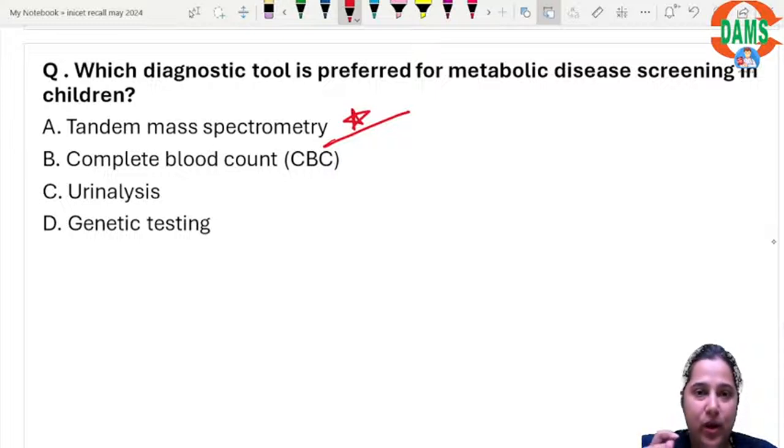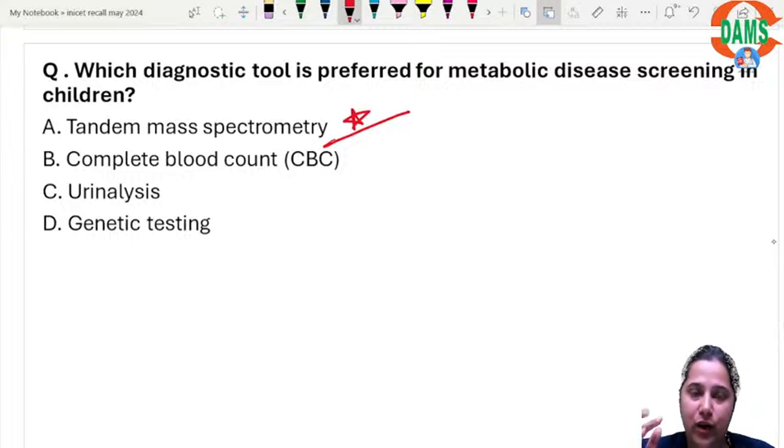In our notes, wherever we have written phenylketonuria, under that we have written inborn error of metabolism. For inborn errors of metabolism, the screening test is a heel prick test, which is ultimately based on tandem mass spectrometry. From the heel of the newborn, they prick the heel and take one drop of blood, not even a drop, just a dot blot.